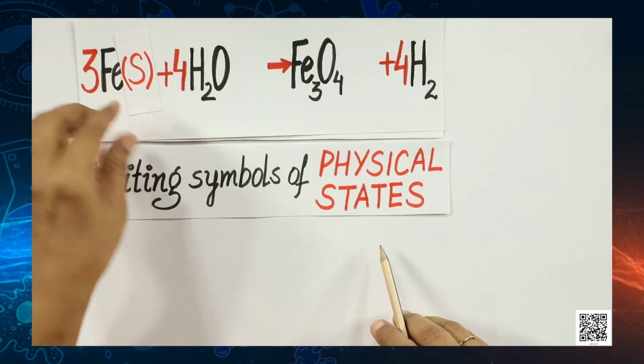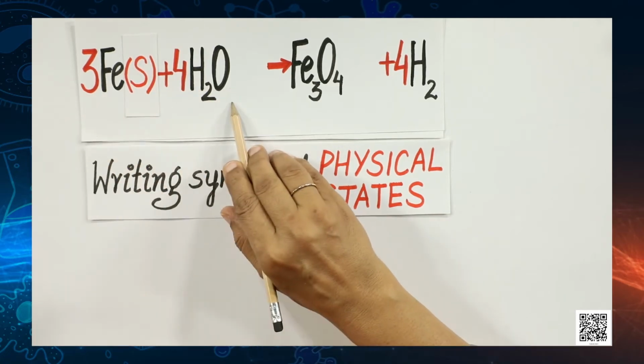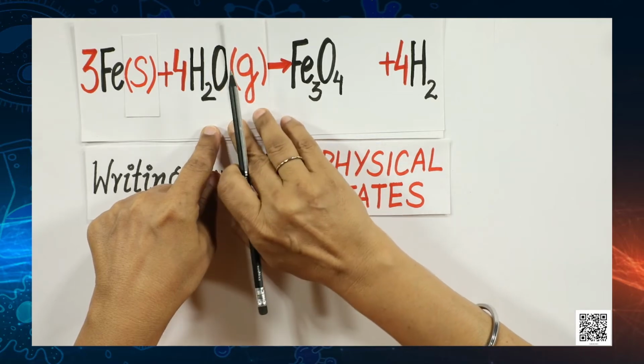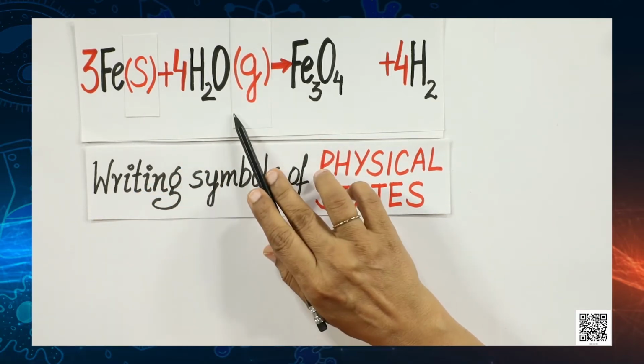So, iron over here is a solid. So, what do we do? We can write s within brackets over here, and this is water. Unless you mention the physical state, some of the children may wonder that water is in liquid form, but here this is in gaseous form, because iron will not react with cold water, it reacts with steam. I am sure you remember. And this is iron oxide, again it is in solid form.